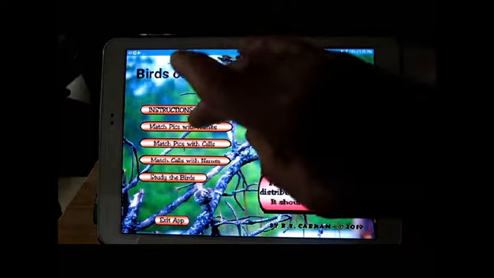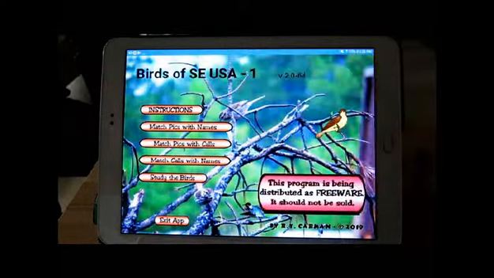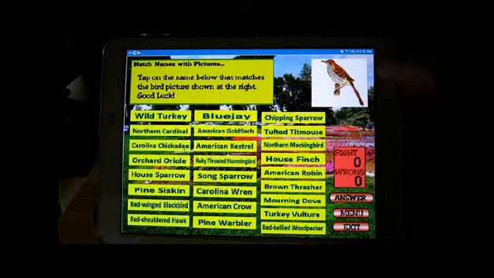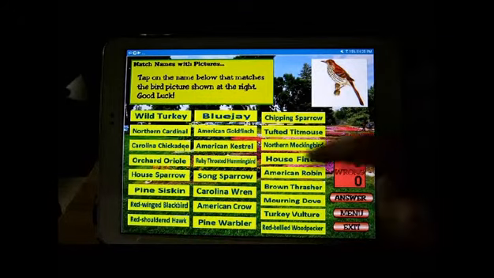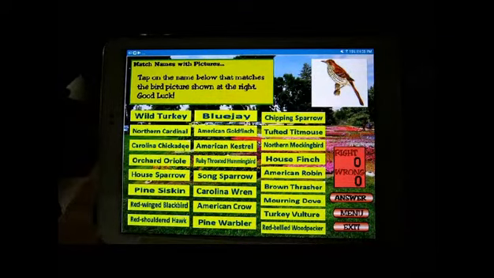Take a look at match pictures with names. So here you see up in the corner there's a picture of a bird. Here's a list of all the bird names, and you have to pick the name of the bird that you think matches that. It looks like a brown thrasher, and it was.